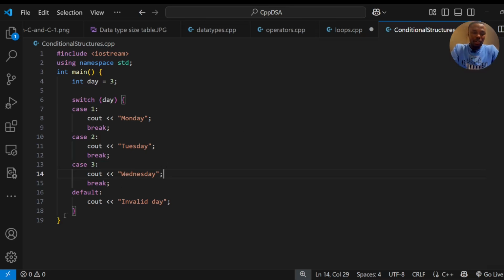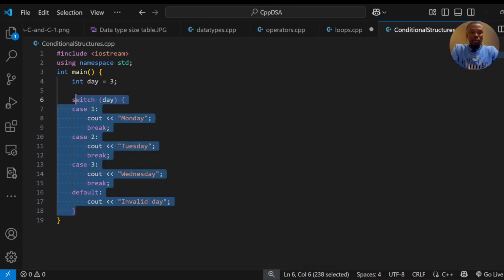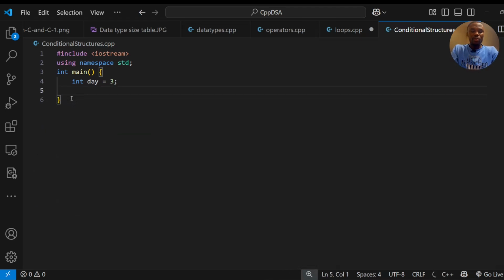I talked about the ternary operator in my former video, but let me just quickly mention it. It's used for Boolean situations. Let's say you have two possible situations, with a positive number and a negative number.